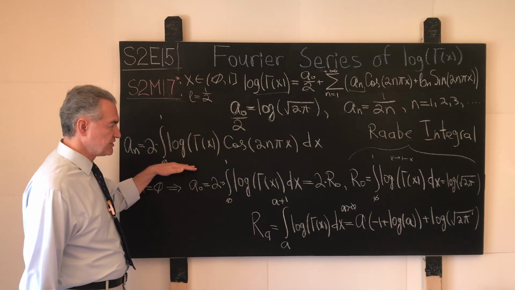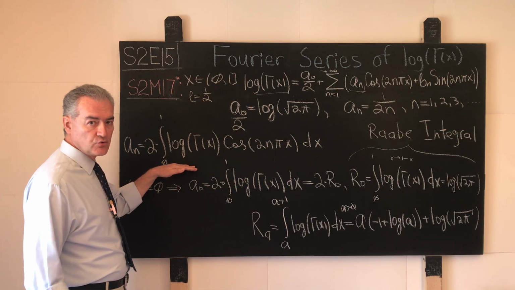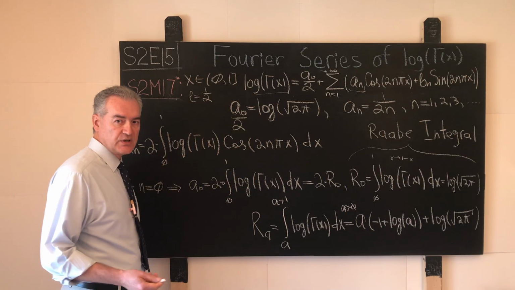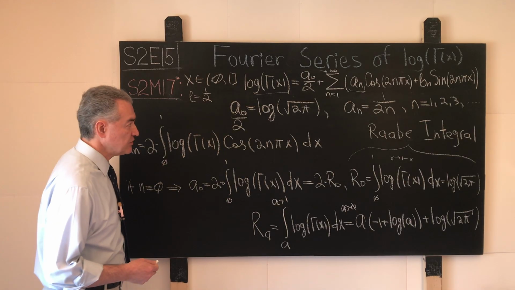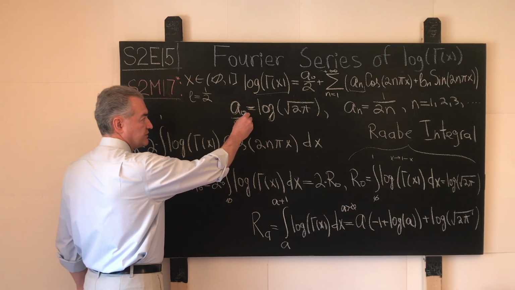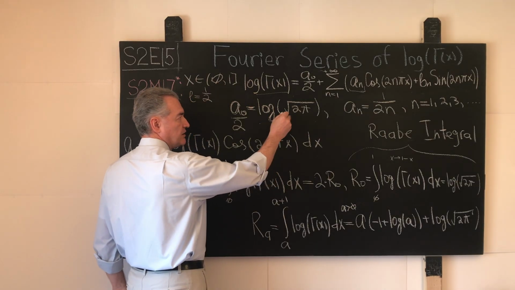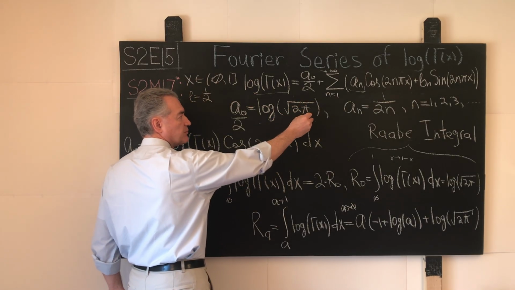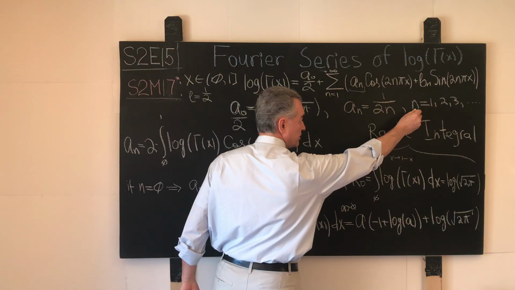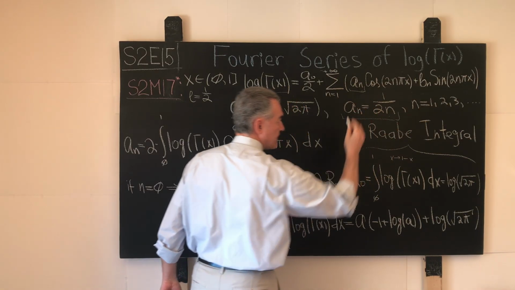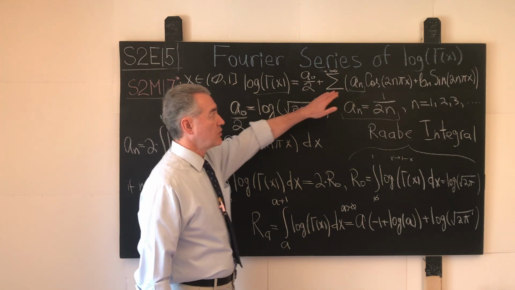And amazingly enough, in some sense, we obtained the value of this integral without doing the proper integration, through the mechanics that we showed in the last segment. We deduced that a0 over 2 is precisely the logarithm in base e of the square root of 2 times pi, and for all n greater than 0, that is 1, 2, 3, and so on, this is the value of the Fourier coefficient of our function.